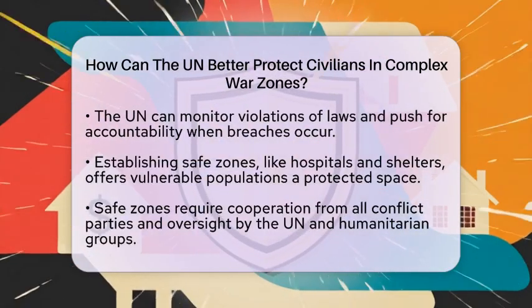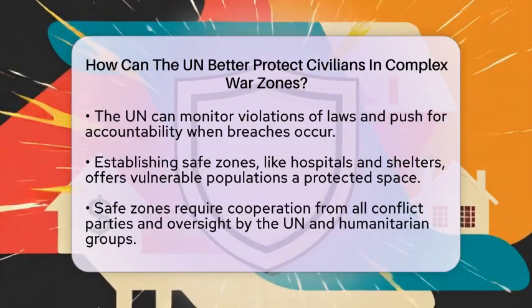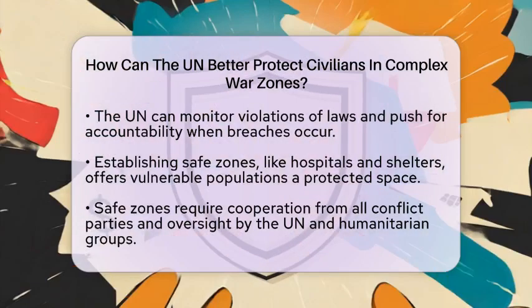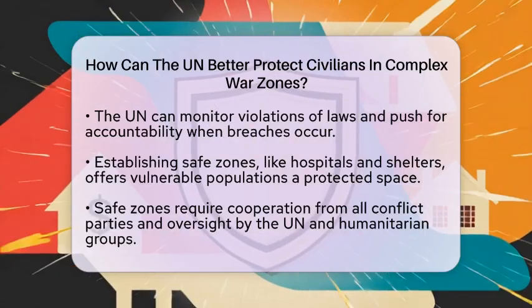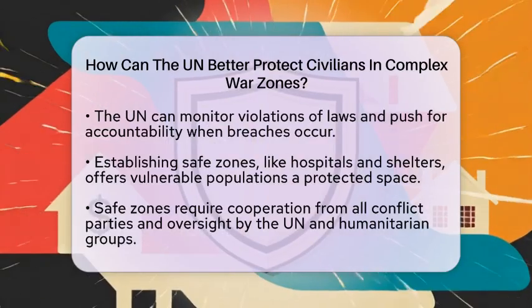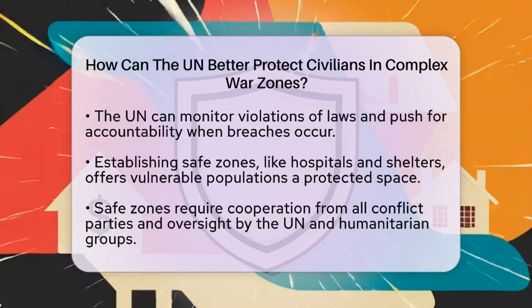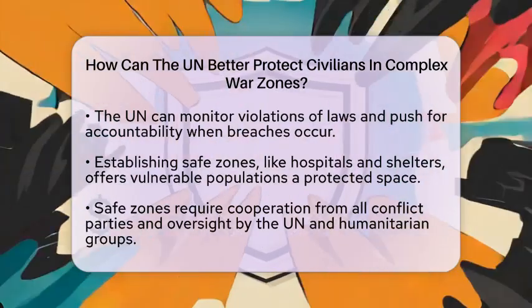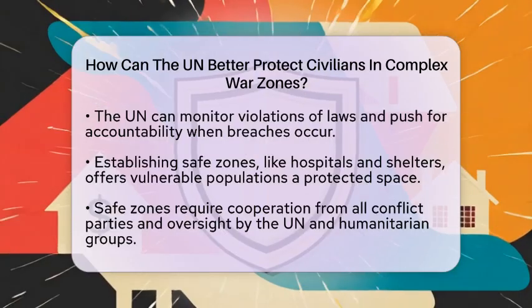Another way the UN can help is by setting up safe zones like hospitals or shelters. These zones are protected areas where vulnerable people, such as the wounded, women, children, and displaced persons, can find safety. These zones need cooperation from all parties involved in the conflict. The UN and humanitarian groups can support and supervise these zones to reduce civilian casualties.